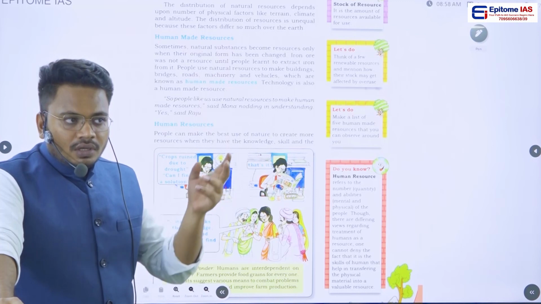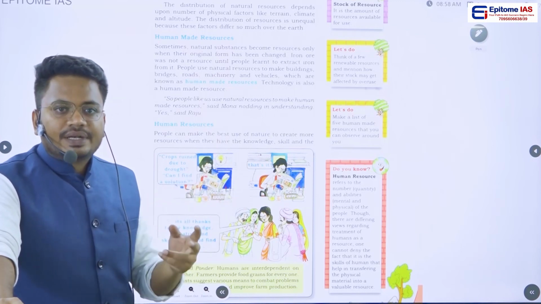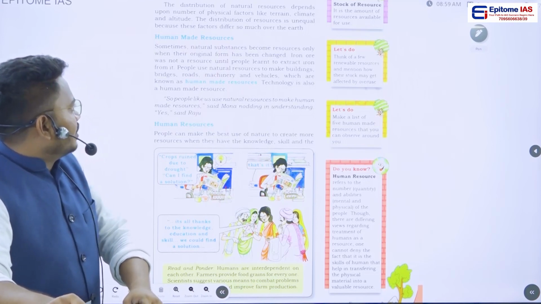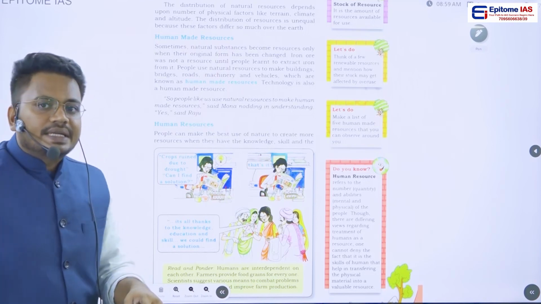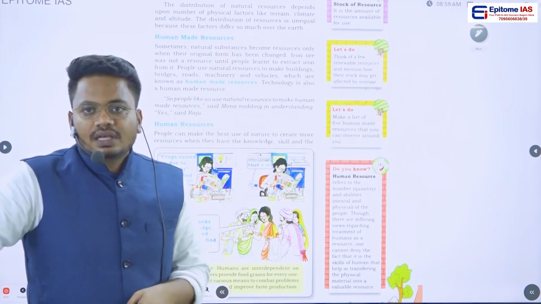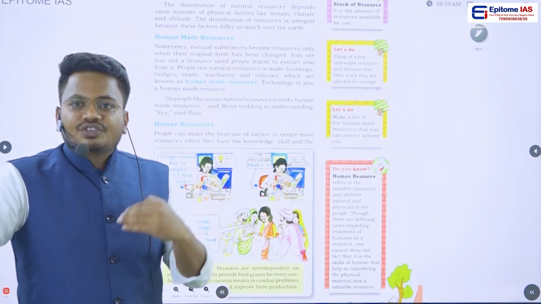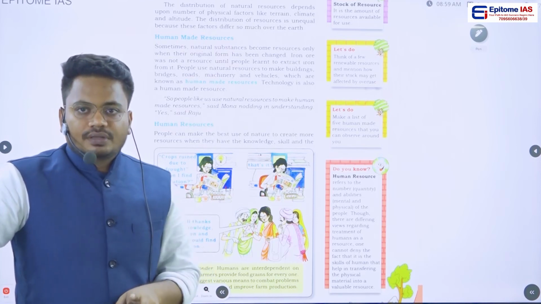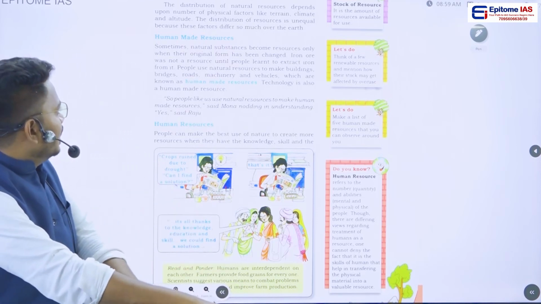Even though these renewable resources are unlimited, in certain areas it would be very difficult to find those renewable resources. And if you see the distribution of these natural resources, they are not even, they are unevenly distributed. Okay, this is also a point to be remembered.